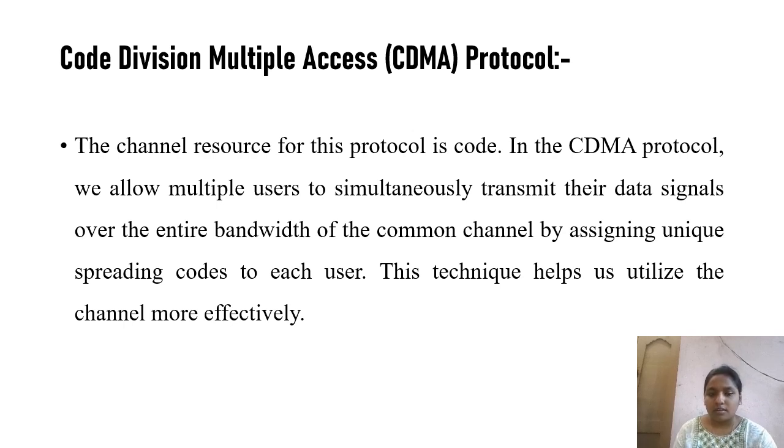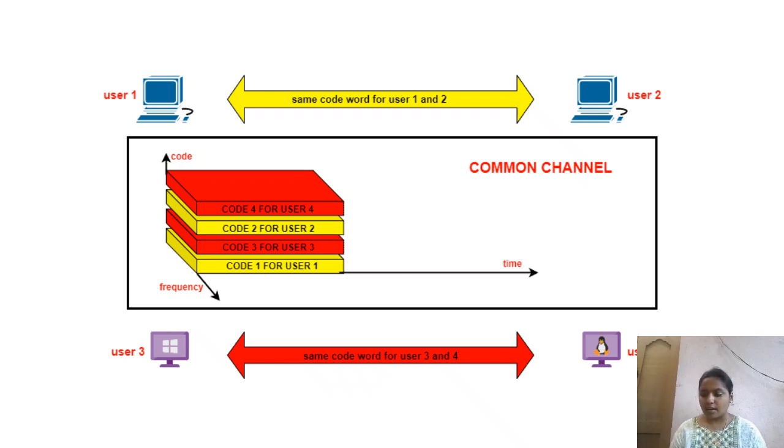Here in the CDMA, there is a specific code, like a password, between station 1 and station 2. The code is communicated between each channel, so that different channels can communicate. Okay. Next, these are the three protocols in the channelization, that is FDMA, TDMA, and CDMA. Code division, frequency division, time division.